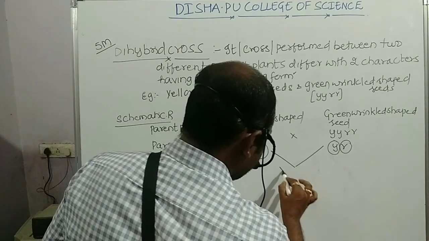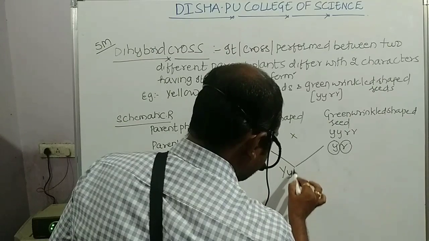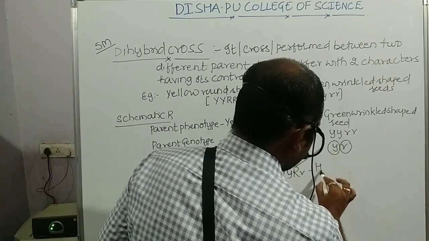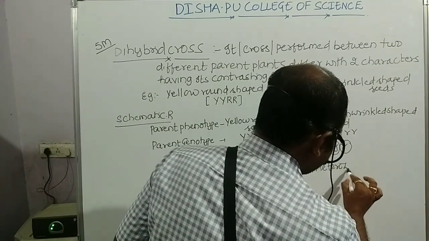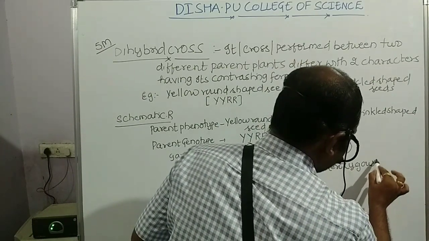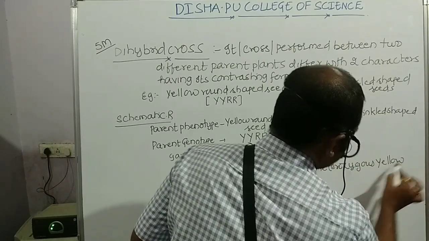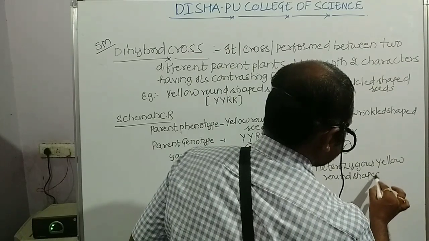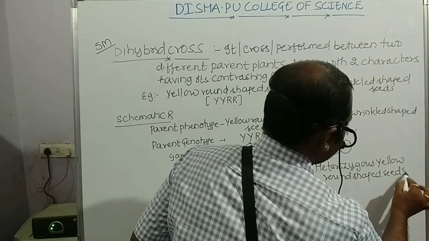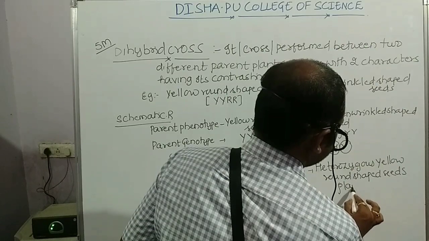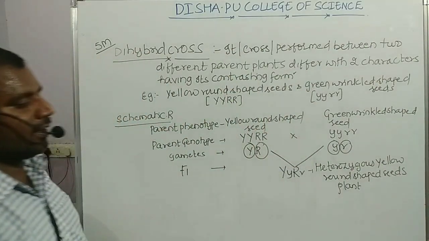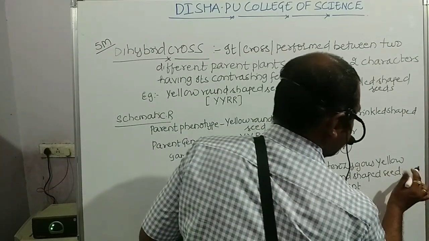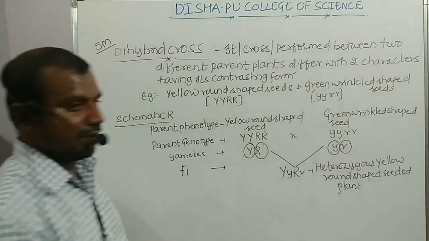The F1 generation individual will be capital Y, small y, capital R, small r. And this F1 individual is a heterozygous yellow round shaped seeded plant, or you can say heterozygous yellow round shaped seeded plants at the F1 generation.